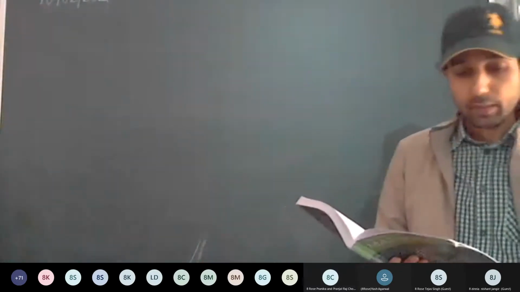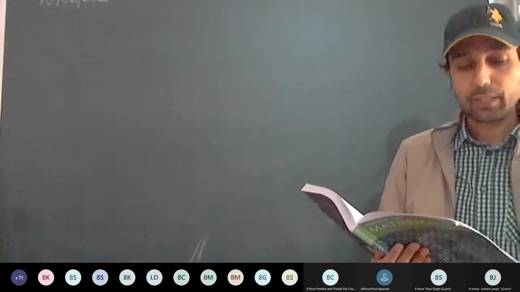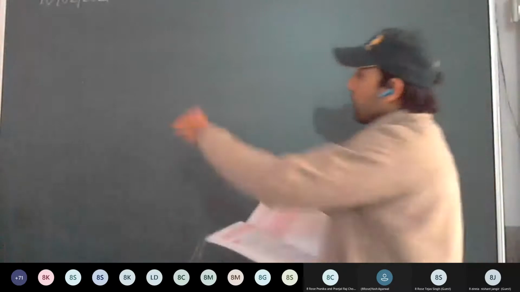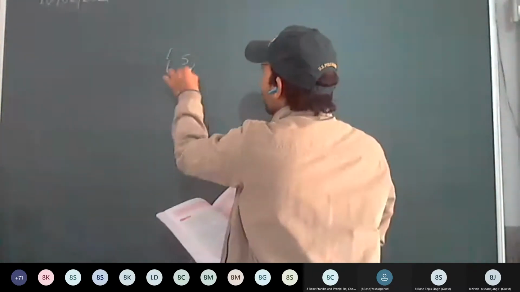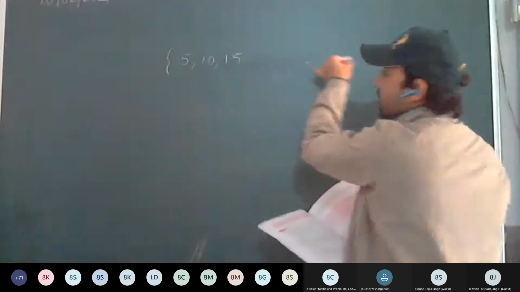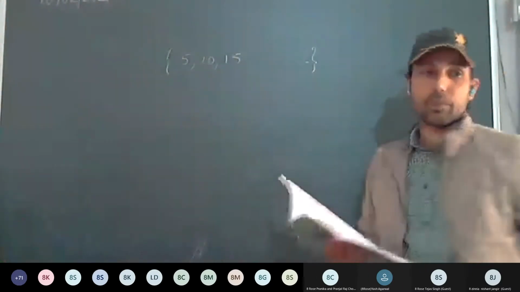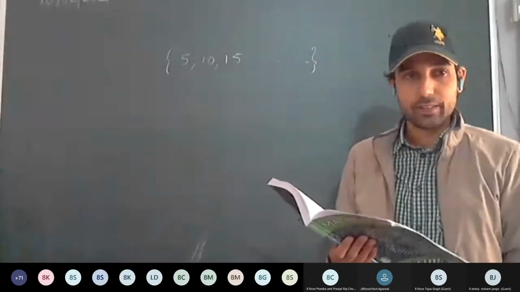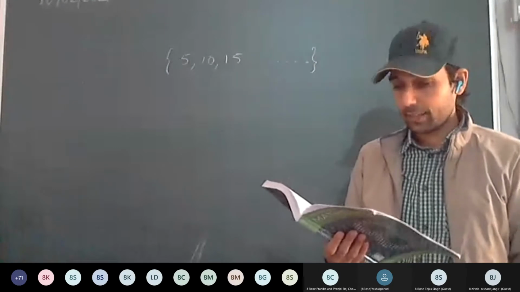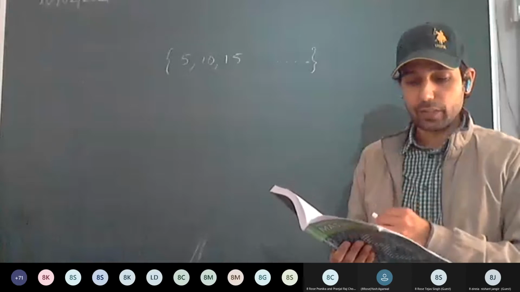So first one, the set of the multiples of 5. First one we can do in the book. So how are we going to start? 5, 10, do write the set as well. 10, 15, dot, dot, dot. It is never ending. Multiples of 5 never end. So is it a finite or infinite set? It is an infinite set.